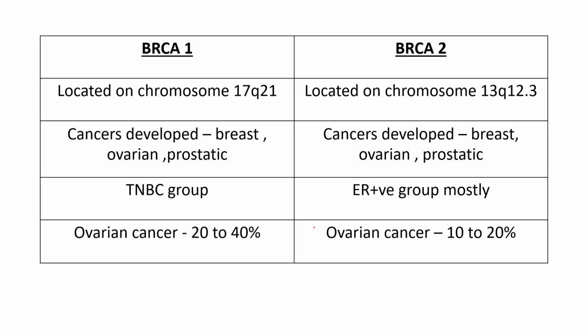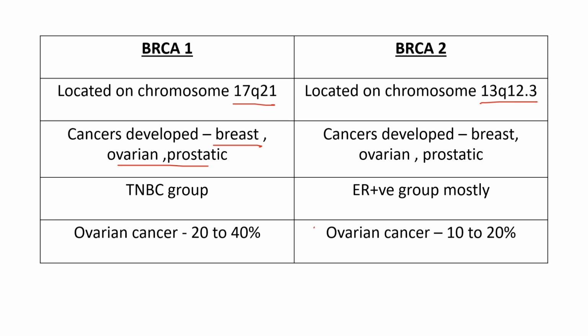Now we are going to discuss the difference between the BRCA1 gene and the BRCA2 gene. BRCA1 gene is located on chromosome 17q21, and BRCA2 gene on 13q12.3. Both of them are involved in producing the same types of cancer, that is breast cancer, ovarian and prostatic cancer. As I said before, whatever the breast cancer, there are three subtypes: ER positivity, HER2 positivity and the triple negative group.